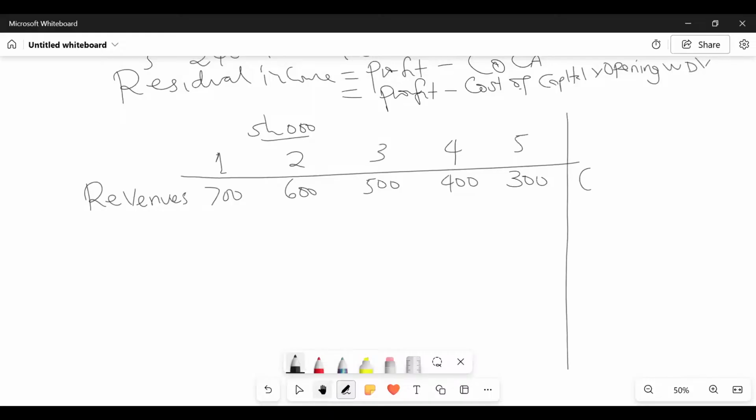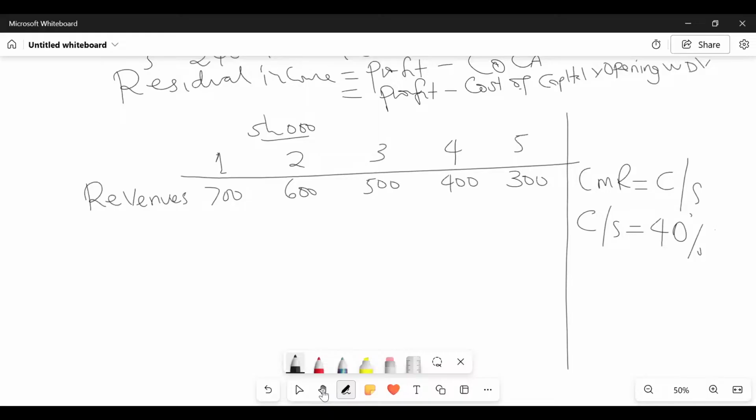I told you this is called CMR, which is the same as the CS ratio. CMR, contribution margin ratio, is the same as the contribution to sales ratio. They have given us the CS ratio, and it is 40%. So if the contribution ratio is 40%, what will be the variable cost ratio? 60%, because the two must always add up to 1, that is 100%.